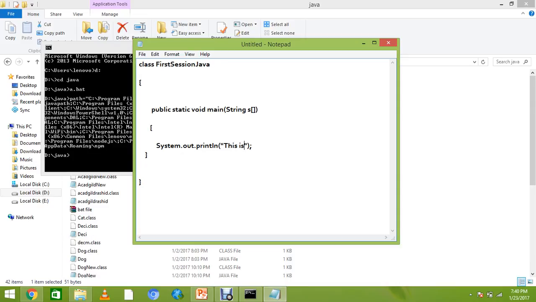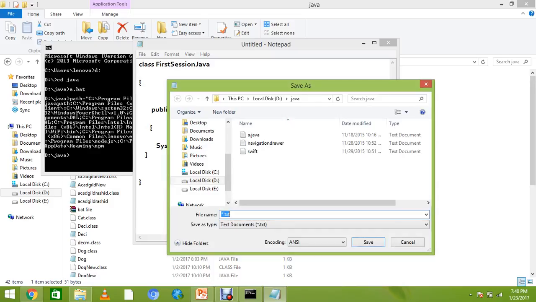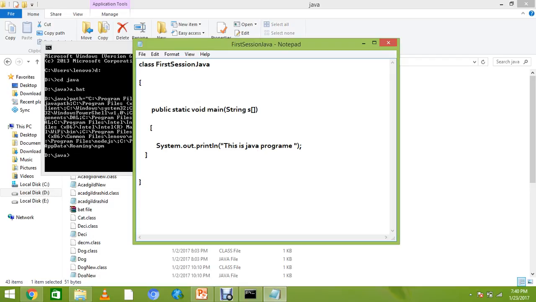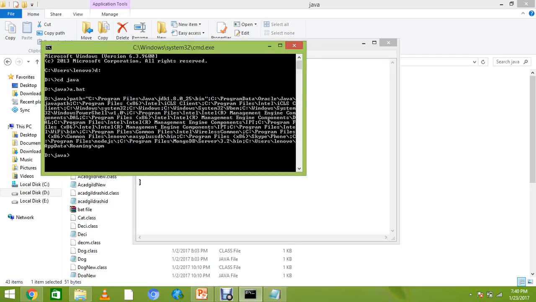Say this is a Java program. The file name should always be the same as the main class name. We have to save it in the new directory location, D Java, as first session Java dot java extension.